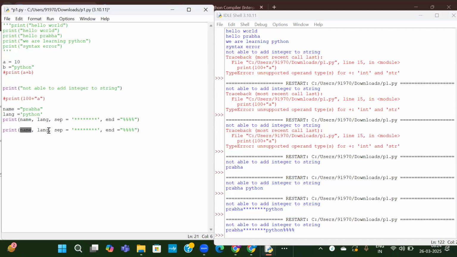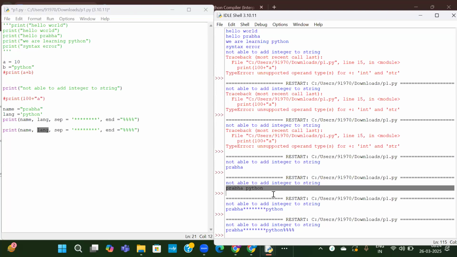Or else I will take the same. So name, language, I want to print it, but I want to print it in two different lines. Now, if you see here, name and language are getting printed in the same line, but I want to print them in separate lines. So here in place of separator, I will provide backslash n. This backslash n stands for new line. So ending is this one. After printing, after completing this operation, what do you want to do? So I want to print this. Okay, now I will execute it.